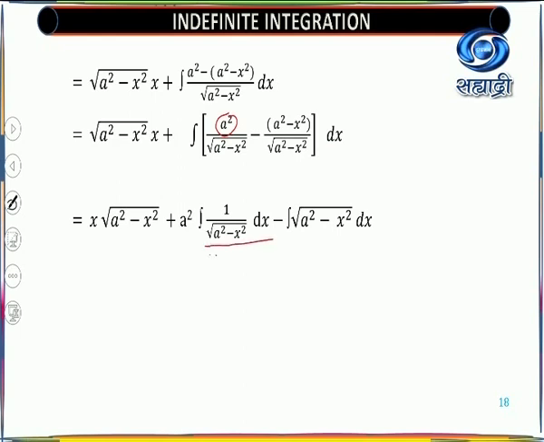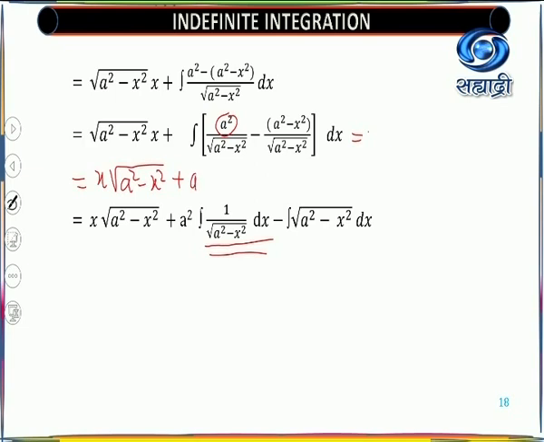Okay, here you are having formula. And this is minus, look at here. So what will be the term? The first term as it is, that is nothing but I will write here itself. So this is nothing but x into root of a square minus x square. So this is my first term.